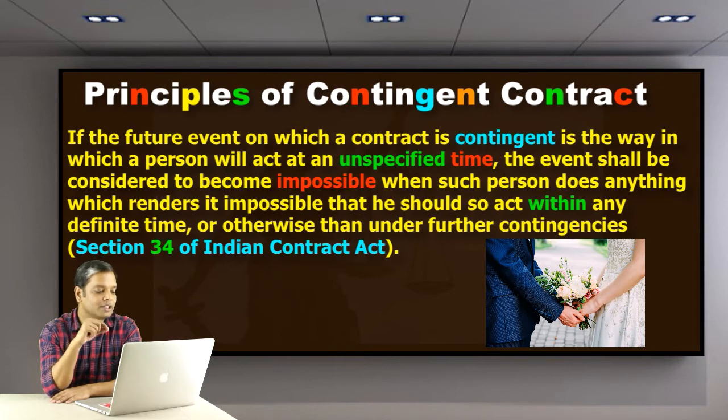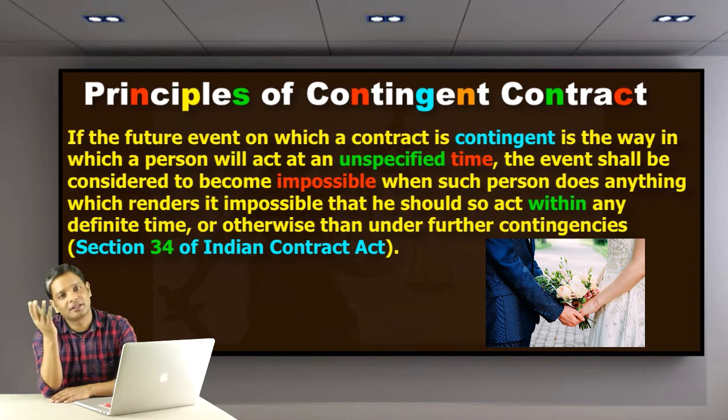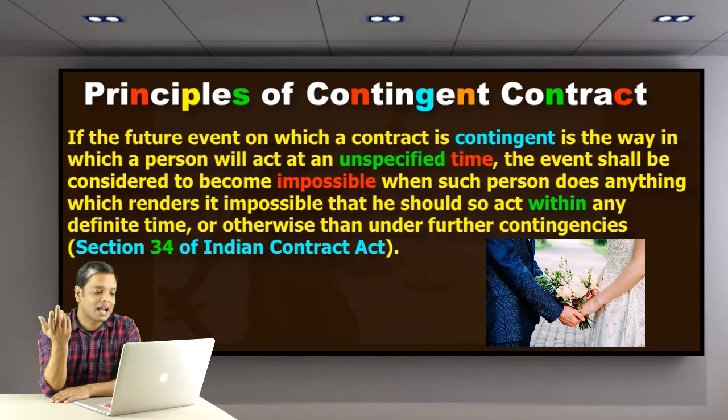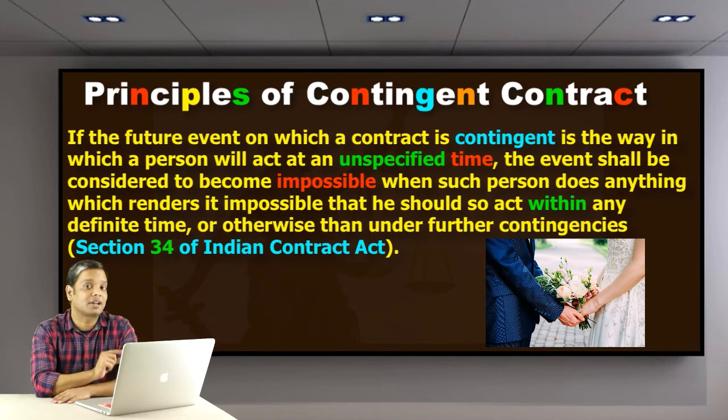So in this case, the contract is void, because normally it is not possible for B to marry C. Although this is a different story, if C gives a divorce and D dies or something like that, we don't need to go that far. This contract is void because in the near future it became impossible to happen. So that is the meaning of Section 34 as we have discussed.